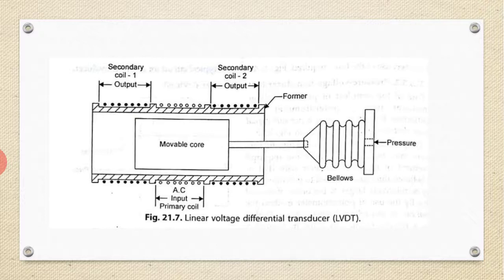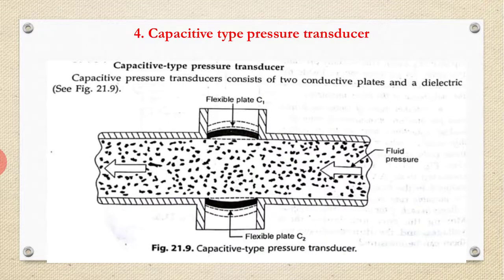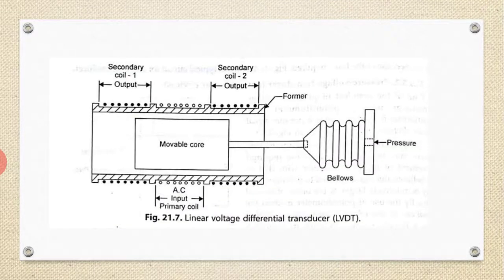Here the AC input is given to the primary coil, and the secondary has two coils for output. When pressure is applied, the bellows move the core inside, so voltage is induced on the secondary side. How much the voltage increases is proportional to the pressure applied. I have already discussed this LVDT, so I will not go into much detail.